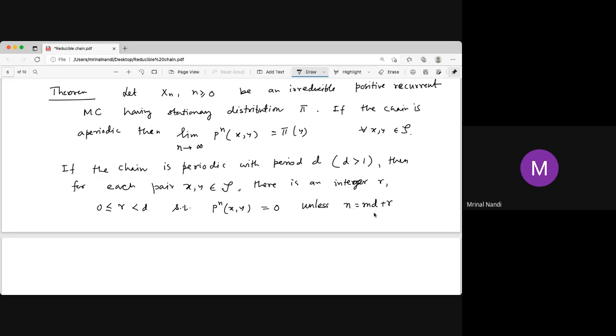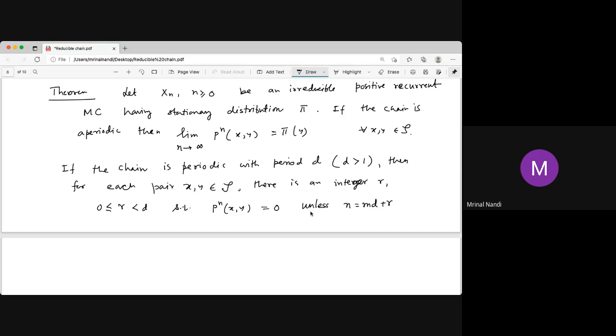Say d is 5, the period is 5. Since the chain is irreducible, every state has the same period, whether it is positive recurrent or not. We are taking a positive recurrent irreducible Markov chain, so every state has period d, let's say 5. Now from x to y, it goes in 3 steps, say, with positive probability. That means we can go in the 3rd step, the 8th step, the 13th step, but we can't go in the 12th step. That's obvious. So it's a congruence class.